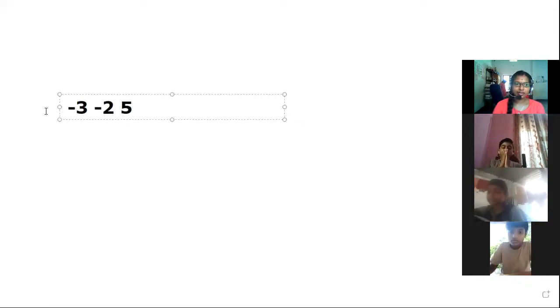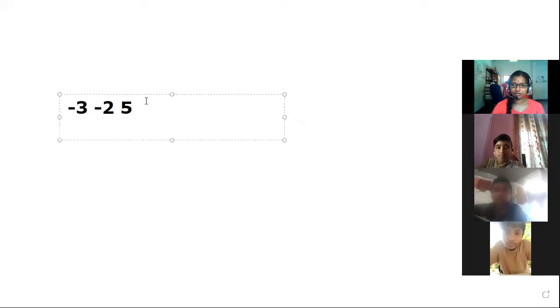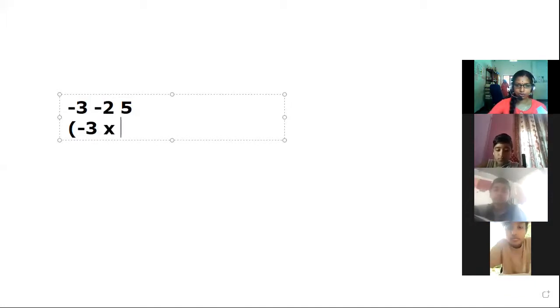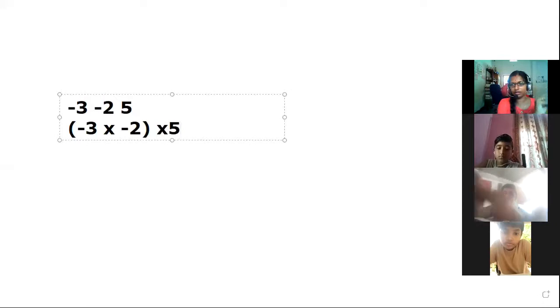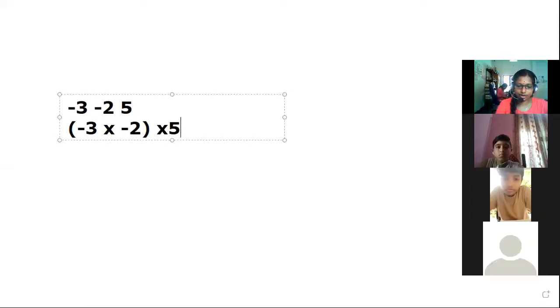Then, how can we find the associativity of integers? I am grouping -3 and -2 together, -3 into -2, and then 5. Okay. Then what is the product?